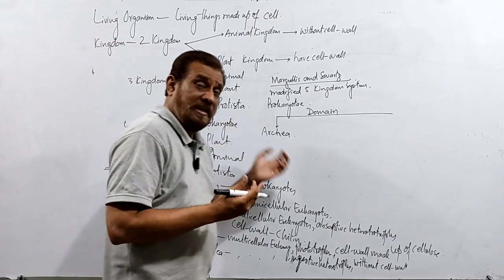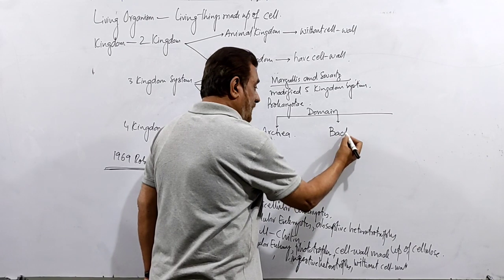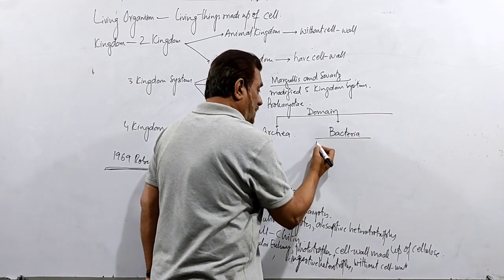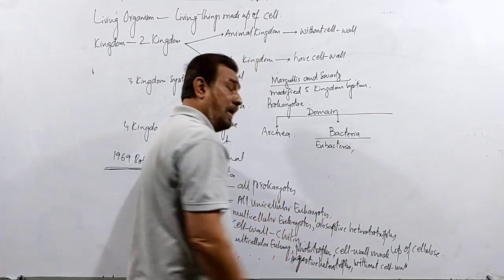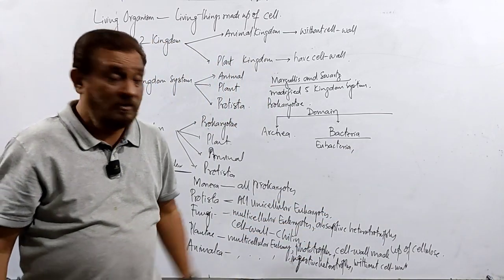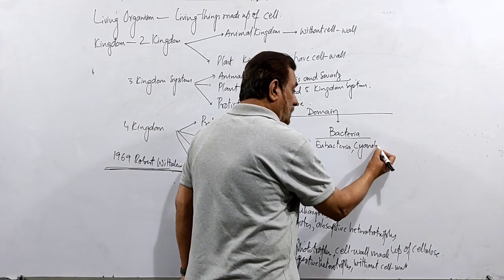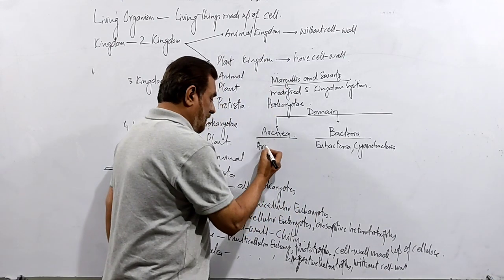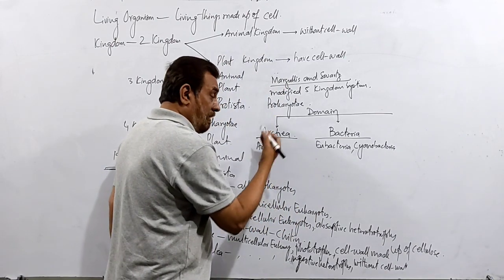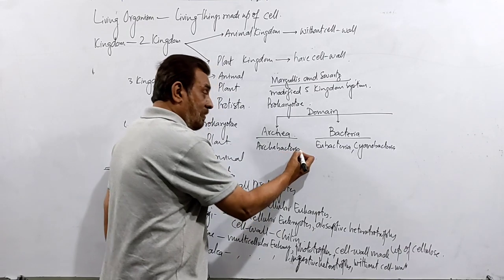The another one developed after that, which is called domain bacteria. And in this one, eubacteria means 2 types of bacteria which were discovered by Anthony von Leeuwenhoek. That one. And another one was the cyanobacteria. These are now the members of the bacteria. These were the archaebacteria. Now this is not called bacteria now, archaebacteria, but these are the archaea.